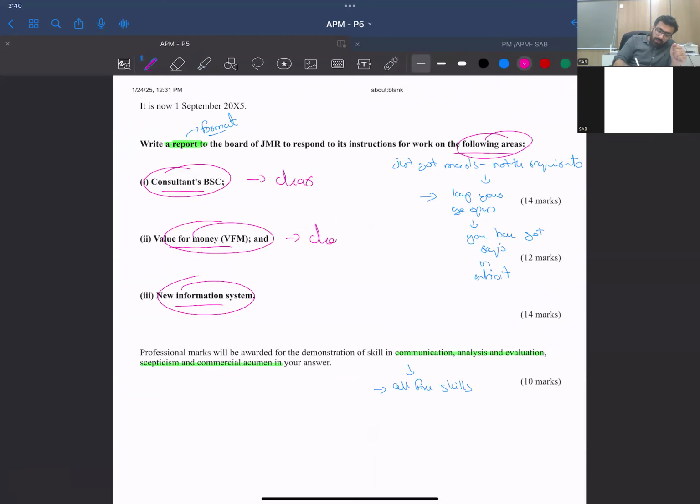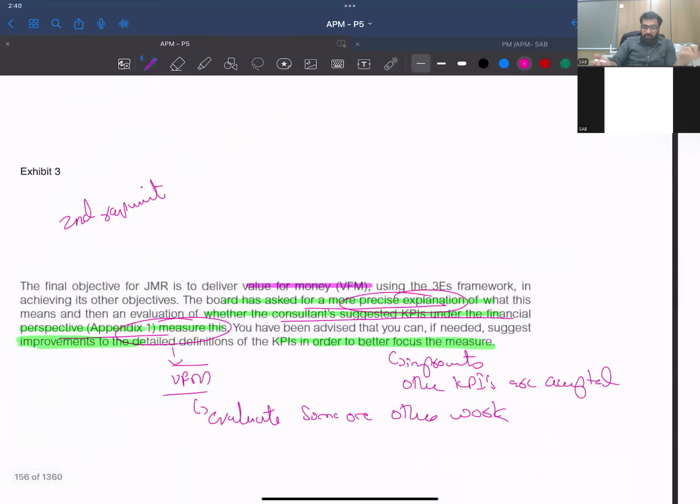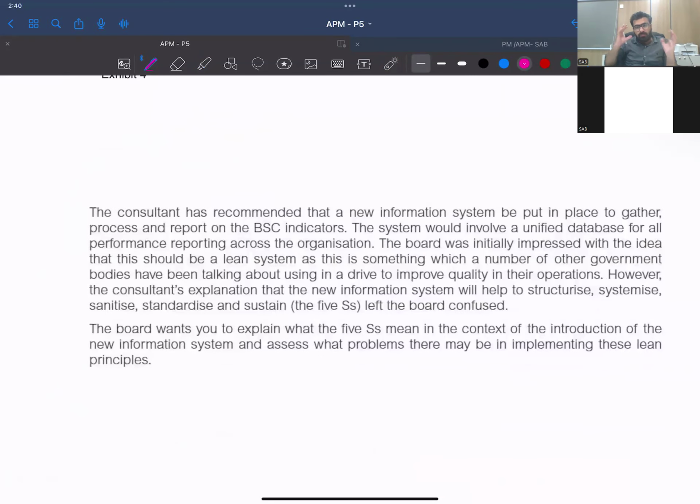This is also clear. So the next one must be telling you about the information system, exhibit 4.1, right? Now see the pattern that the examiner has adopted. First, one exhibit of detailed information, and then 3 requirements hidden in 3 different exhibits. I hope I'm clear. If I'm not clear, please tell me.